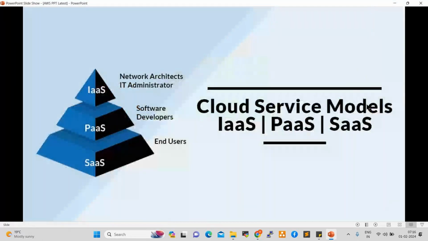Next one is cloud service models. We have three service models, right? So IaaS, PaaS, SaaS: infrastructure as a service, platform as a service, software as a service. What is IaaS? We create infrastructure. On top of that, we deploy respective tools, Kubernetes, Docker, Ansible, Jenkins, right? We create a server. On top of that, we install required tools, which is nothing but infrastructure as a service.